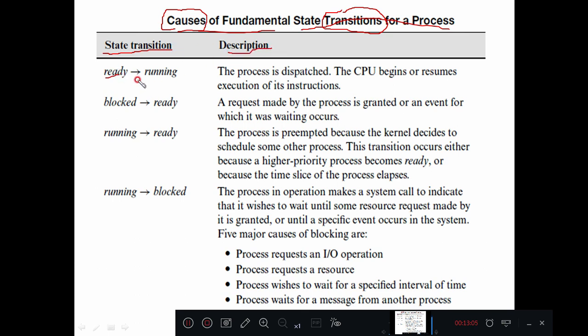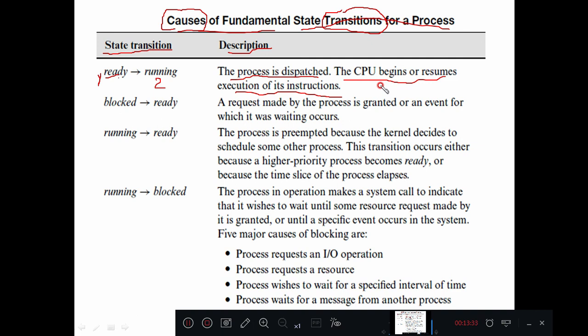So let us say it is in the ready state, this is the first state. Before it jumps, it is in the ready state. After jumping, it will be in the running state. When it jumps from ready state to running state, the process is dispatched. That means the operating system has created an environment to execute that particular process. In such cases, the CPU begins or resumes the execution of its instructions.